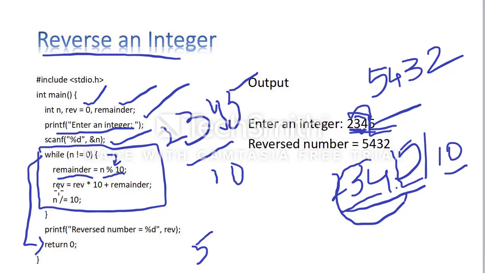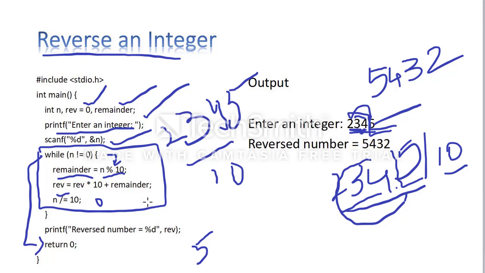Next, REV is equal to REV into 10. What is the REV value? First I have taken 0. So 0 into 10 is 0, plus the remainder. What is the remainder here? I got 5. 0 plus 5 is 5. What is the value of reverse here? 5. So I got reverse as 5.